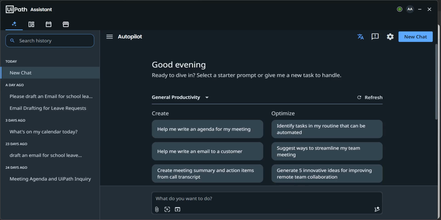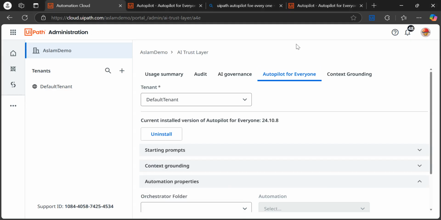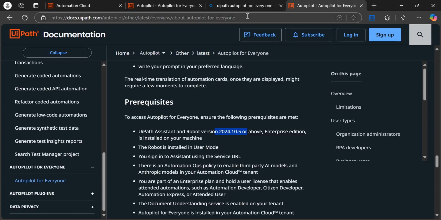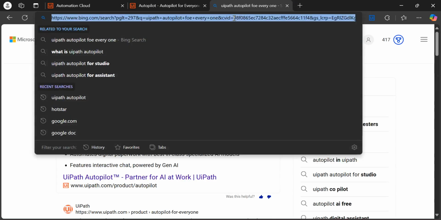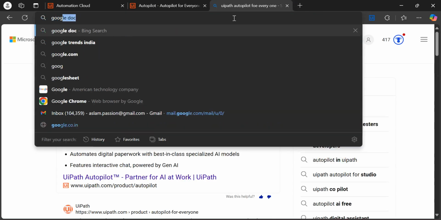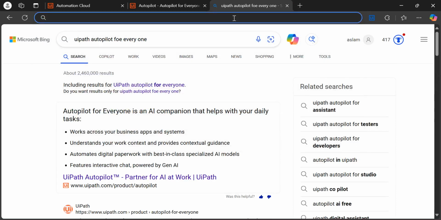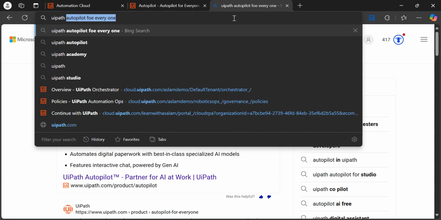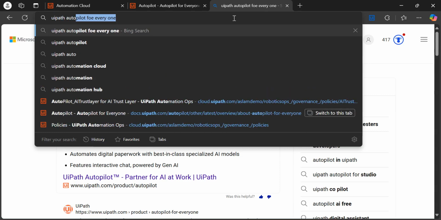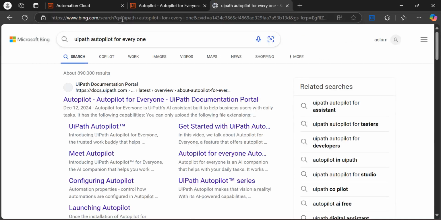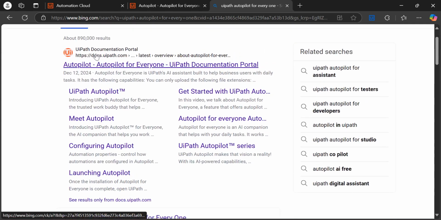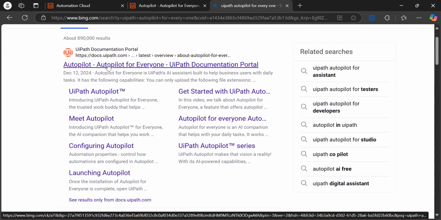Before going to this, you need to go through this document also. So you need to open Google. Let me show you how to open it. You need to search Google for UiPath Autopilot for everyone, and then open this doc on the UiPath documentation portal. So you need to open this document, right?